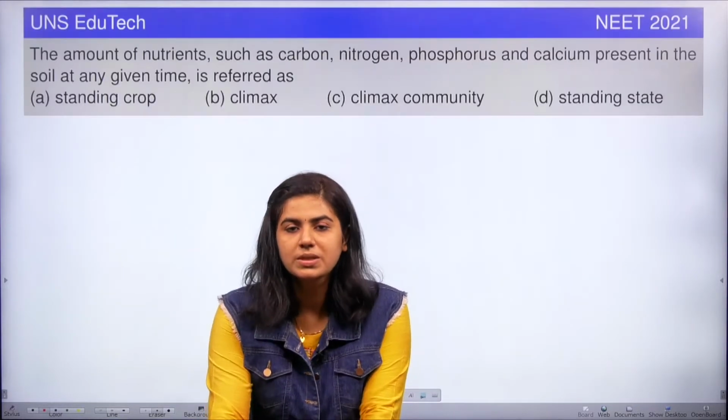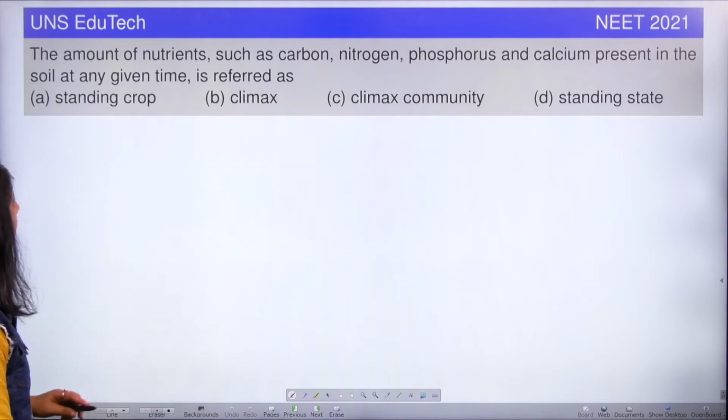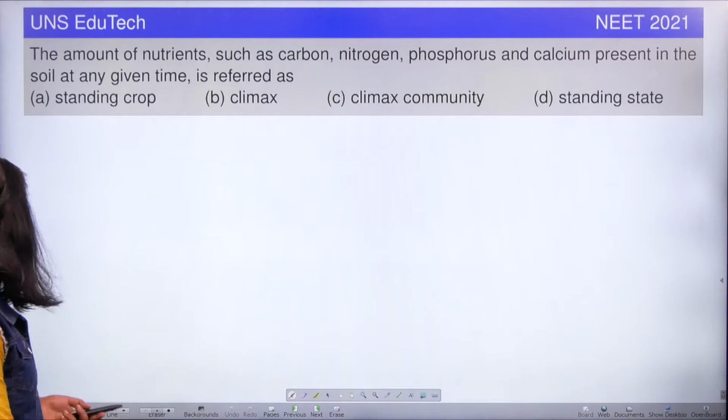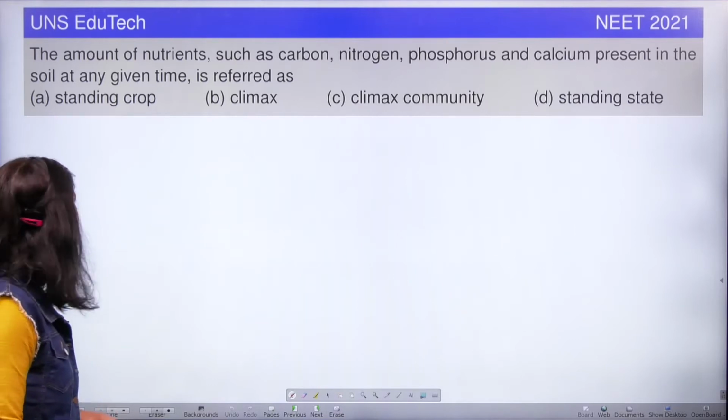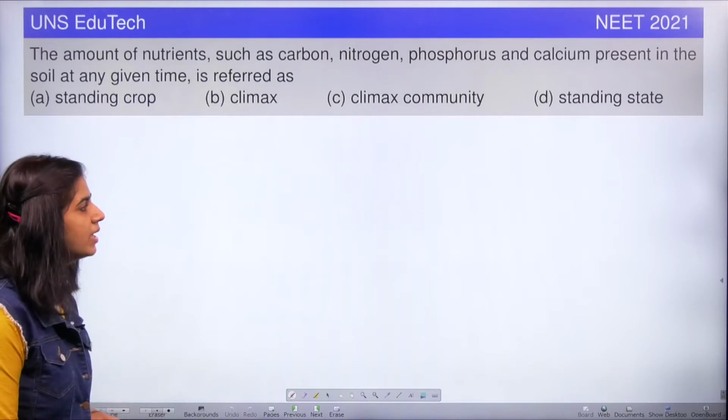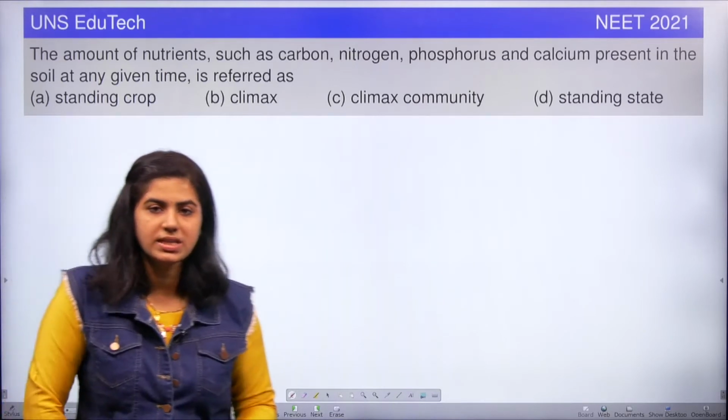We are back here with some previous year questions. So let's directly go to the question. Here the question is, the amount of nutrients such as carbon, nitrogen, phosphorus and calcium present in the soil at any given time is referred as. The options are standing crop, climax, climax community and the standing state.